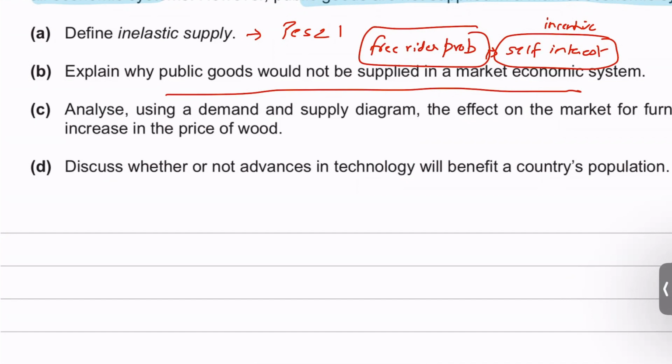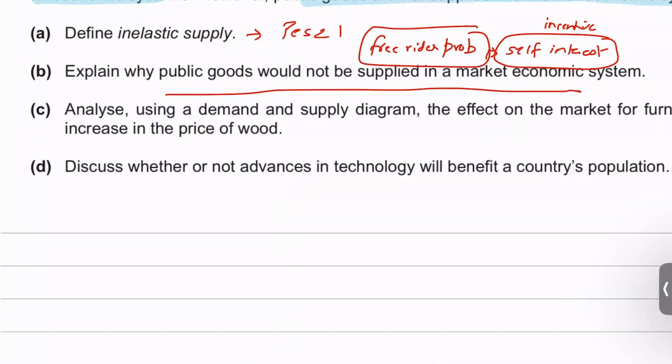And that is one of the market failures of a free market economic system, that public goods are not provided by the free markets. Because free markets work on incentives and profits, right? So if something is worth buying for the consumers and they can buy and consume it for themselves, for example, in private goods. If I buy a chocolate, I can buy and consume it for myself, right? I can stop you from buying it as well.